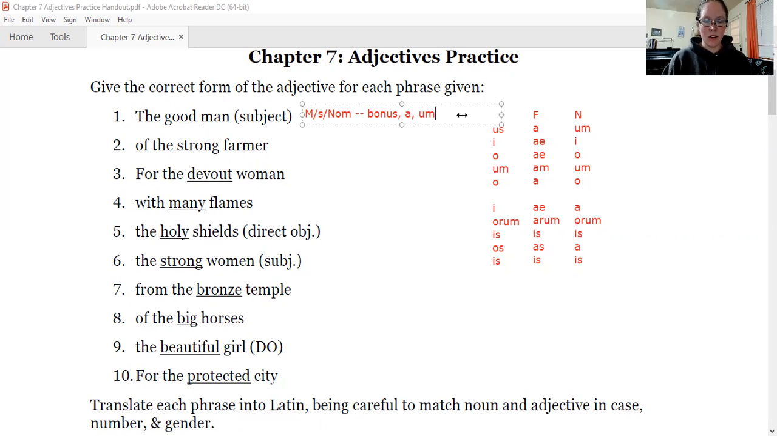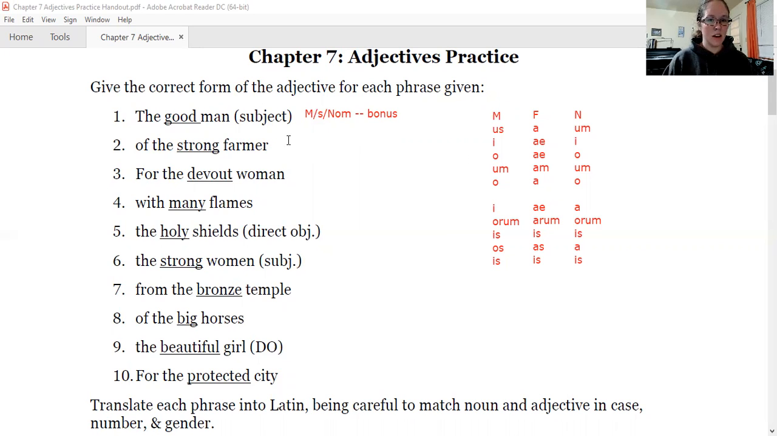So if we look at our endings right here, what is the nominative masculine singular ending? It's this very first one, us. So in this case, we can just take the very first form of the adjective, bonus, and we're done. Okay, so the parsing is a step to get to the correct answer. Your correct answer is bonus. So if we're describing a man who's a subject, we're going to use the Latin word bonus.